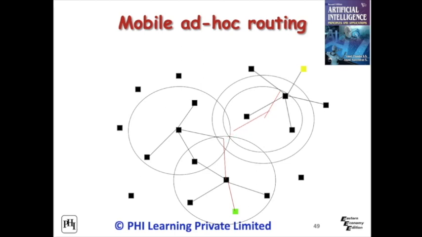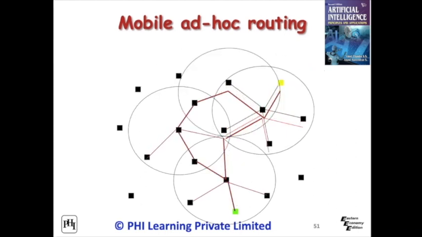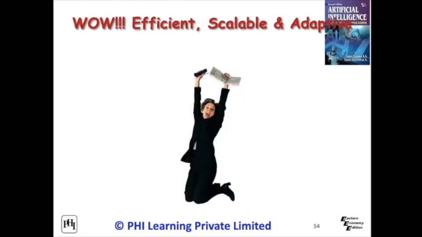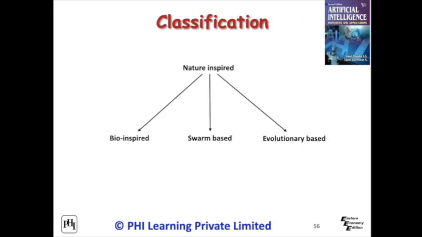An important one is that stigmergic landmark routing improves the performance even further. In the previous example, we can store the previous solutions that will help to continue to achieve a good solution. Wow! Efficient, scalable and adaptive. Nature provides some of the efficient ways to solve many practical optimization problems. Nature-inspired algorithms imitate processes inspired from nature.